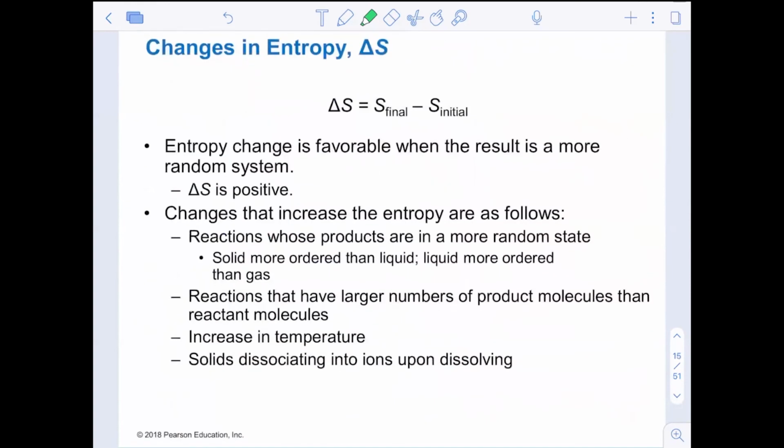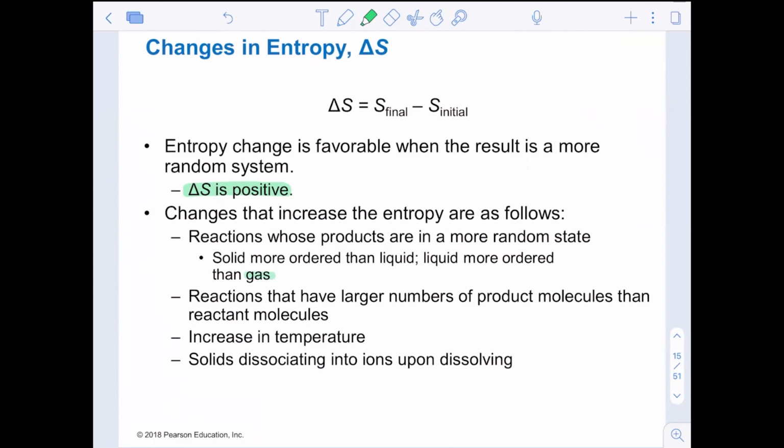So changes in entropy, delta S, again, is a state function. And entropy change is favorable when the result, the product, is more random. So delta S is positive. I know it's opposite of what we've been dealing with for delta H. It's something we just have to remember. They're measuring 2 different things, so the sign will be different for favorability. Changes that increase in energy. Reactions whose products are in a more random state.